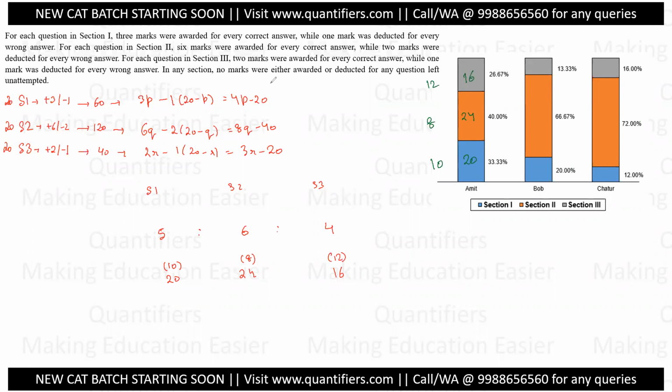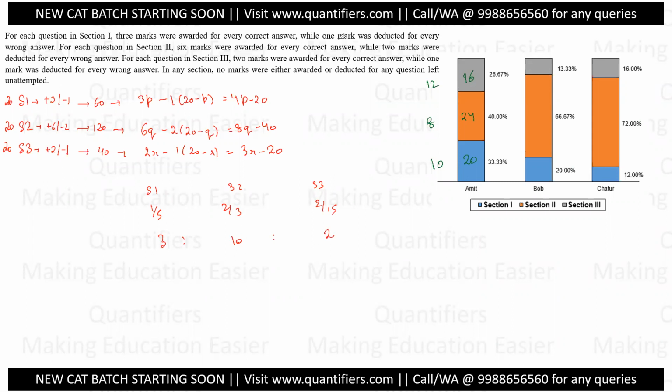So this is the score. Now see, since I am explaining, you might find it a little lengthy, but under the exam scenario it will be pretty quick. You know that Bob is 20%, that is 1 by 5. 66, that is 2 by 3. 33.3, that is 2 by 15. So the ratio will be, into 15, that is 3 is to 10 is to 2.